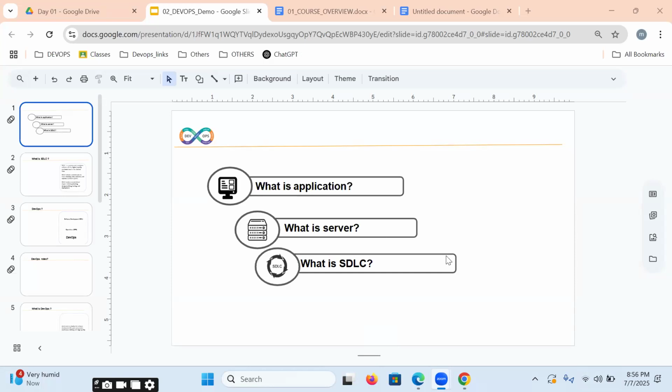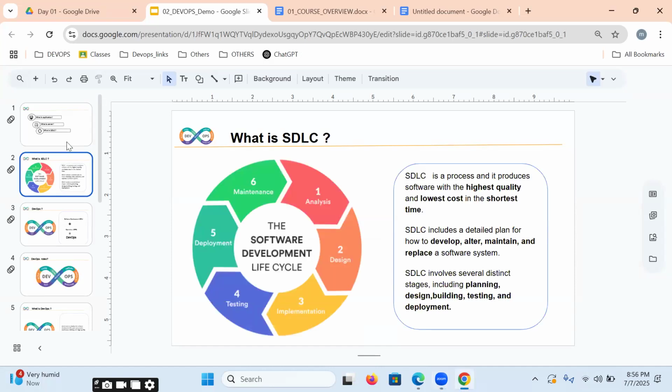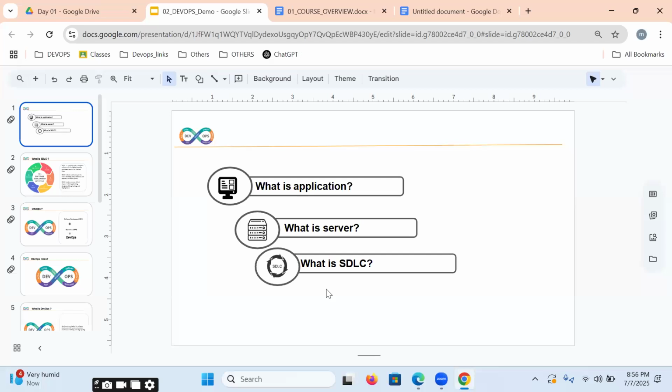Before starting, I have 3 questions. Let me first clarify these 3 questions, then we'll move forward to understand what is DevOps. First question: what is an application? Second question: what is a server? Third question: what is SDLC?